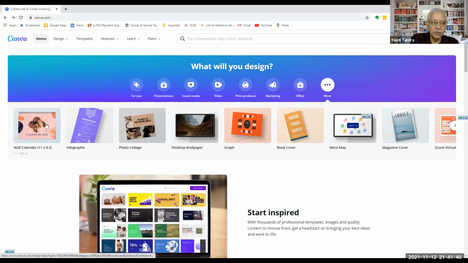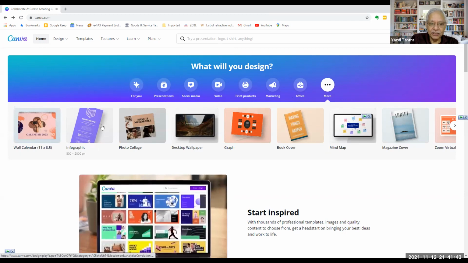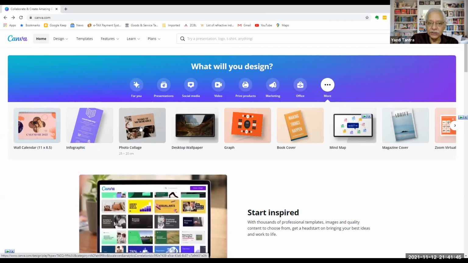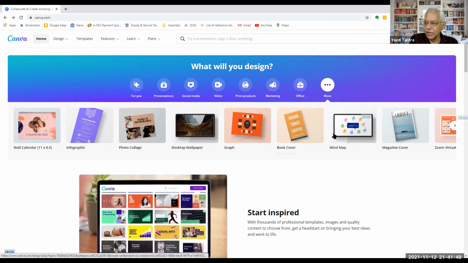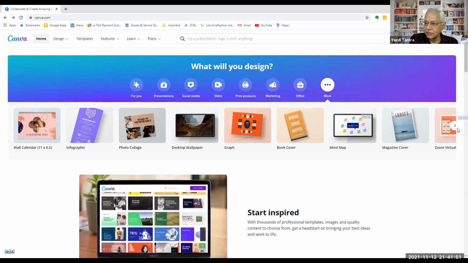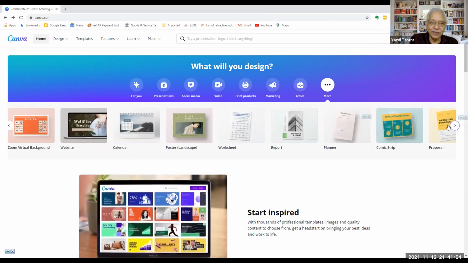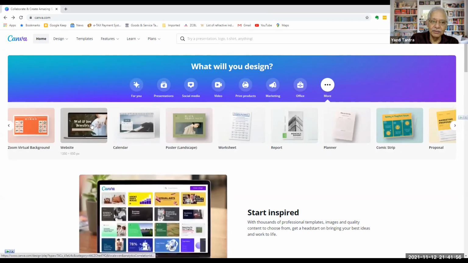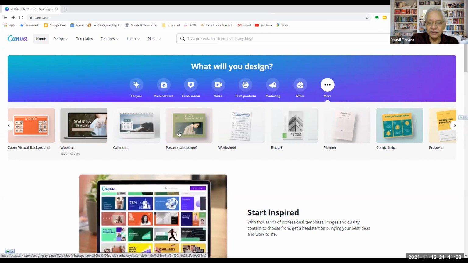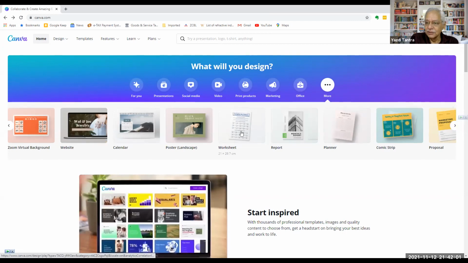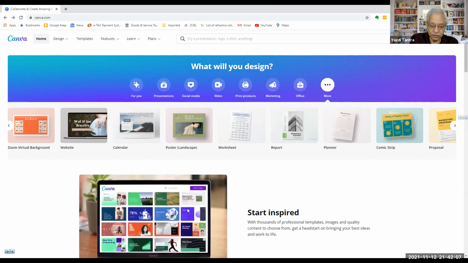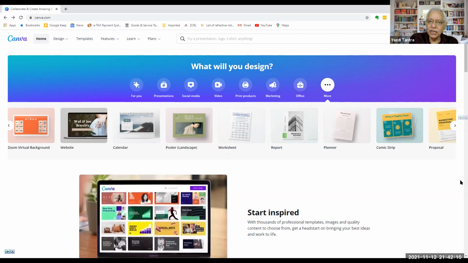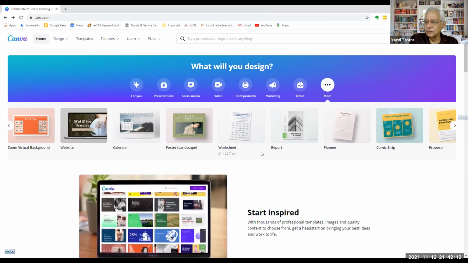When you say more, you want to design a calendar, an infographic, photo collage, wallpaper, graphics, book cover, mind map, magazine cover, Zoom backgrounds, design a website, calendar, worksheet, reports, anything you can design. So it's not just restricted to a brochure or a PowerPoint presentation. You can design anything that you can think of.